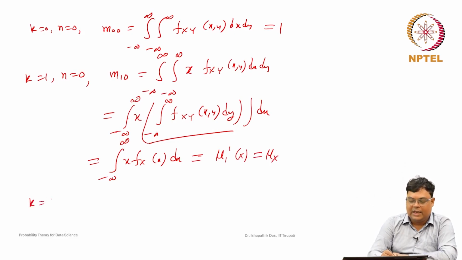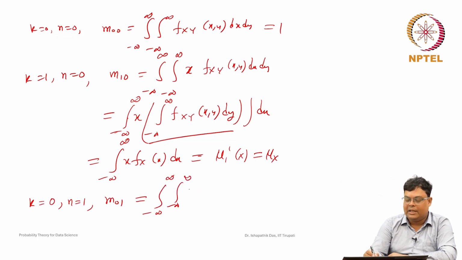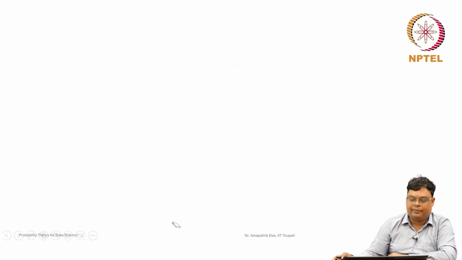For k is equal to 0, n is equal to 1, we get m 0 1.